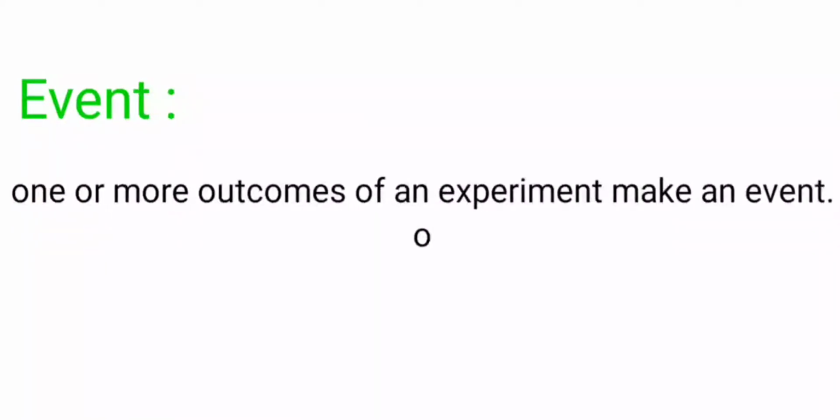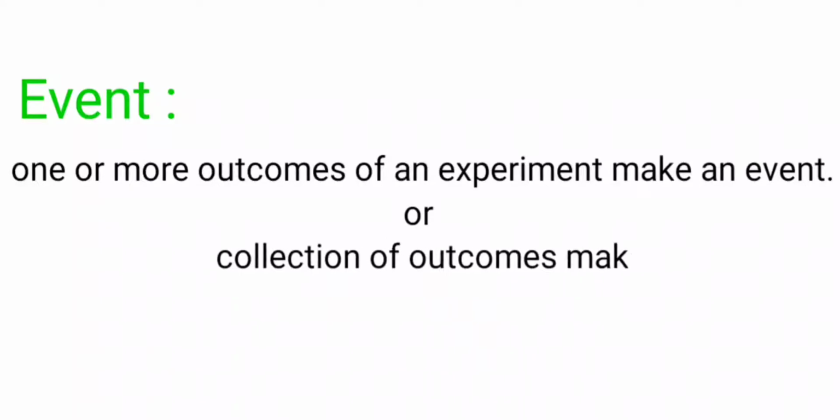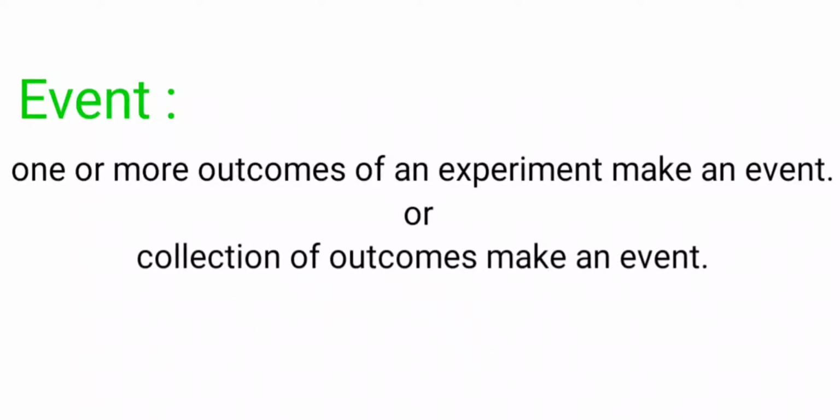Event: one or more outcomes of an experiment make an event, or the collection of outcomes makes an event. Suppose I roll the dice. What are the outcomes? There are 6 outcomes. So the collection of these 6 is the event. So an event is a collection of outcomes.